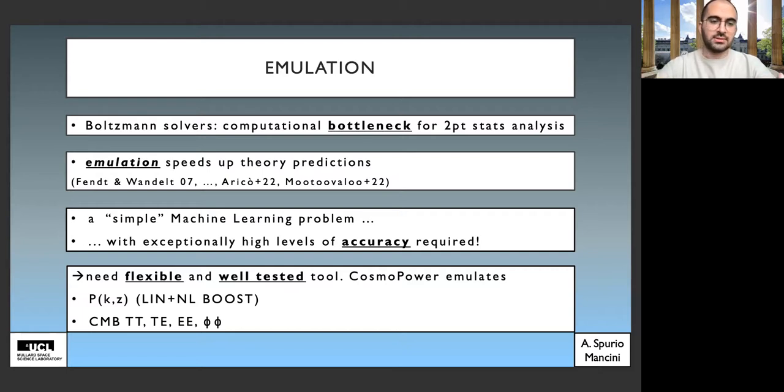But we also split the emulation of the matter power spectrum into an emulation of the linear power and a nonlinear correction. The motivation behind this is that we know nonlinear corrections will change in the future and we will have more accurate ones, so we will need to retrain the emulator on these new predictions. The linear matter power spectrum, however, is essentially known exactly up to numerical accuracy using Boltzmann solvers. So we won't need to retrain the emulator for that case. For the CMB, instead, the key quantities to emulate are the temperature, polarization, and lensing power spectra.